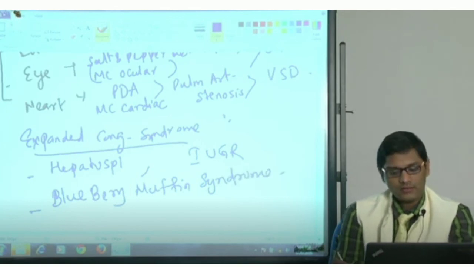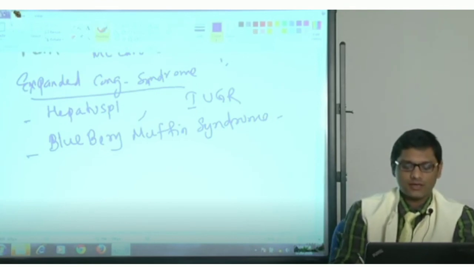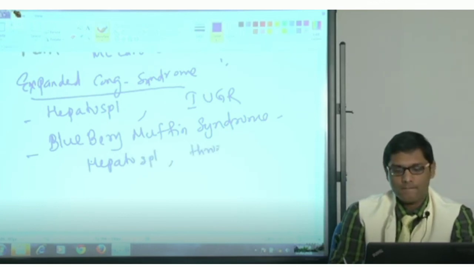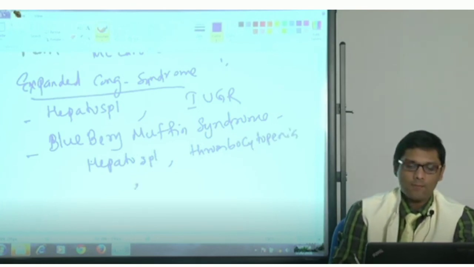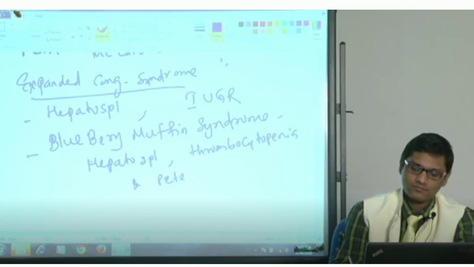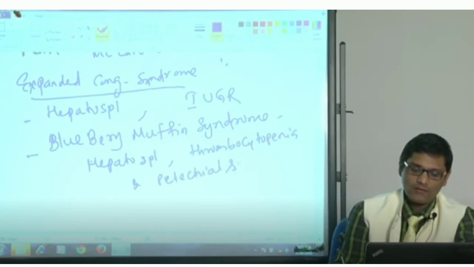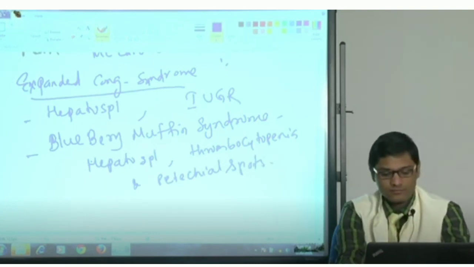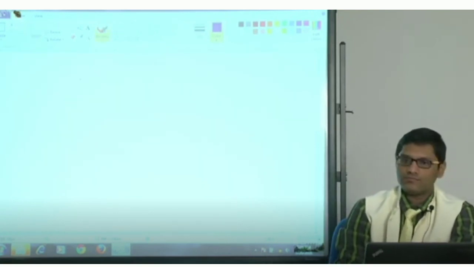Blueberry muffin syndrome is characterized by hepatosplenomegaly plus petechial spots, thrombocytopenia plus petechial spots in various places, which is called blueberry muffin syndrome. Okay, so this is about congenital rubella.